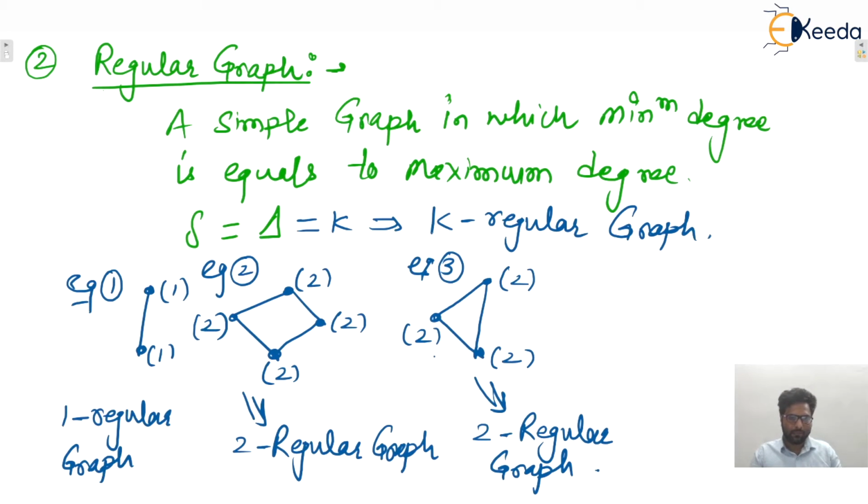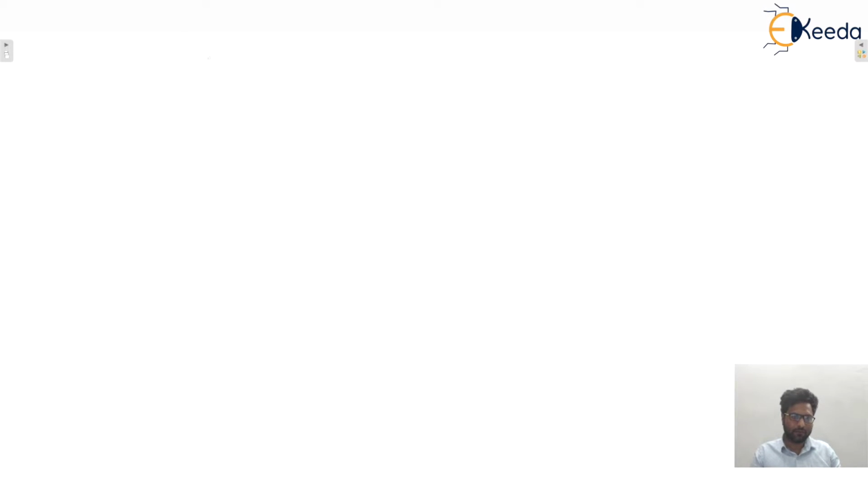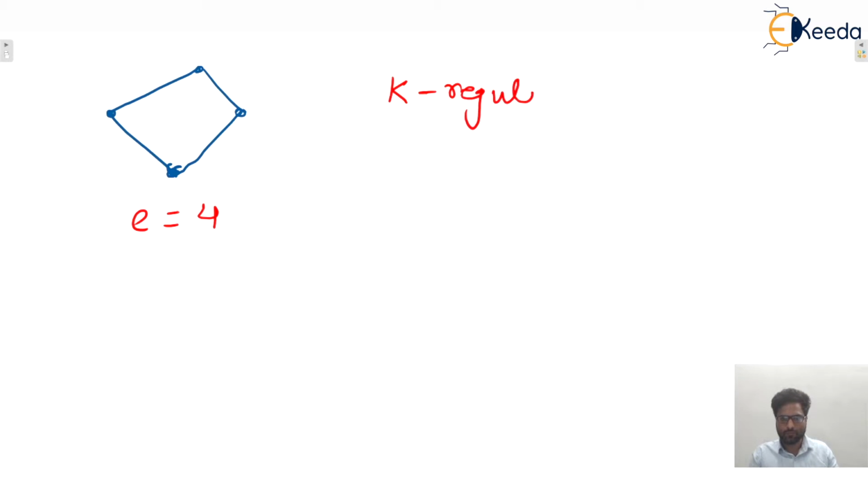Okay. Now you tell me, consider one graph. Let's say this graph is a 2 regular graph. Yes or no? Now you tell me, how many edges are there? Here we can say that 4 edges are there. So in any k regular graph, the number of edges equals nk divided by 2.